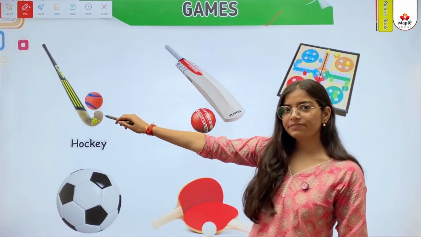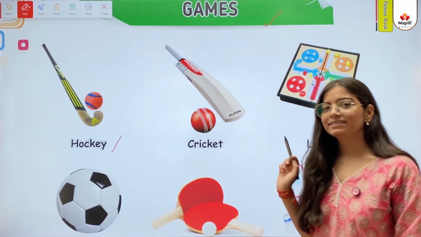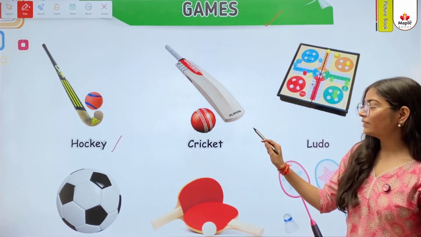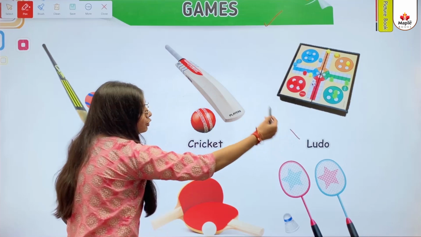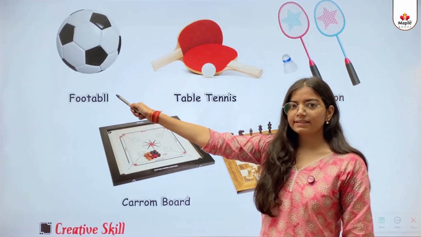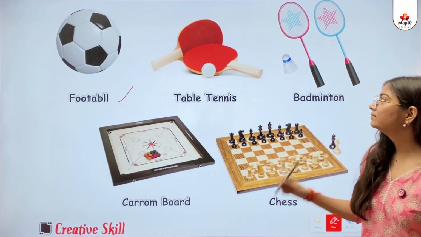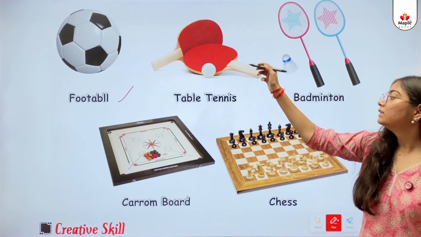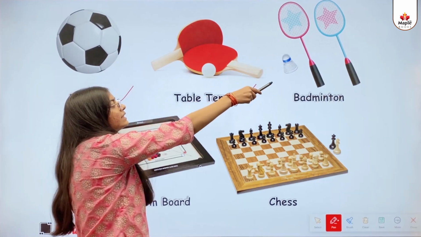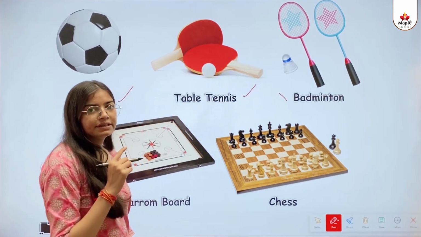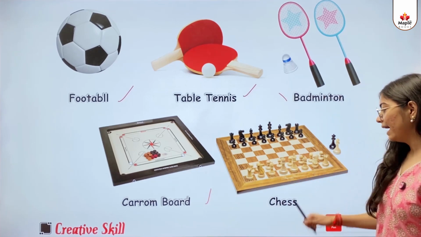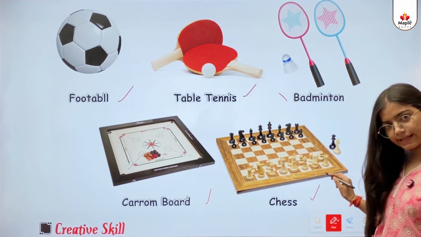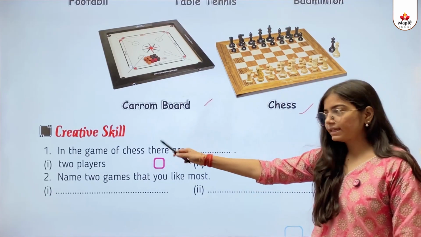Games. This one is a hockey. This one is a cricket. This one is a ludo. This one is a football. This one is a table tennis. This one is a badminton. This one is a carom board. And the last one is chess. Creative skill.